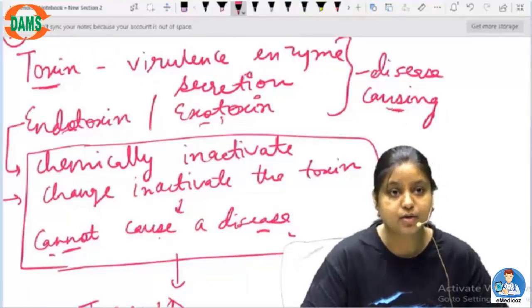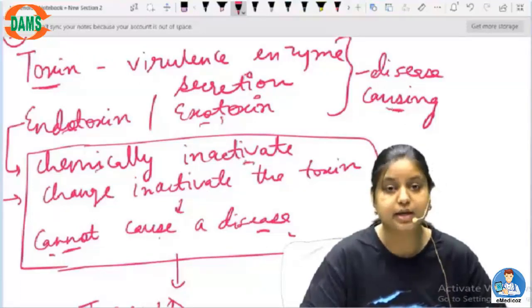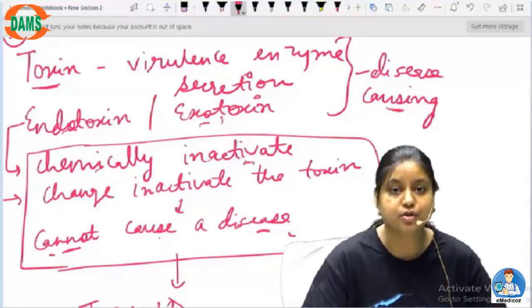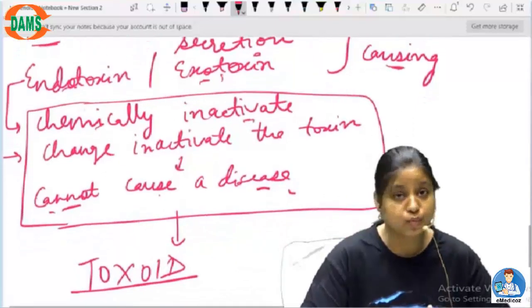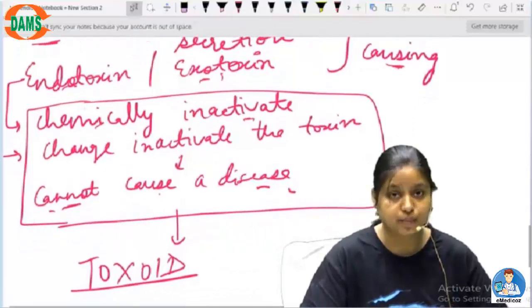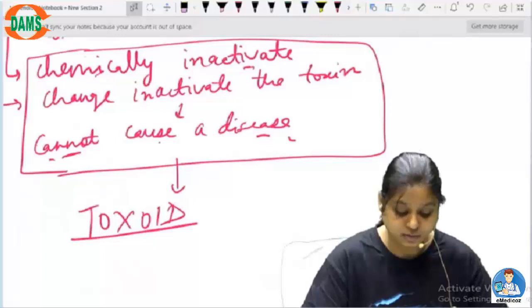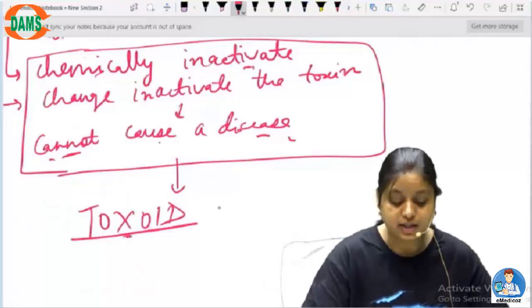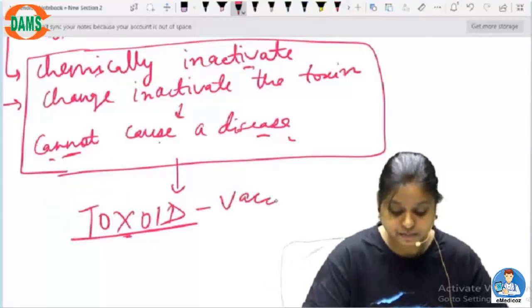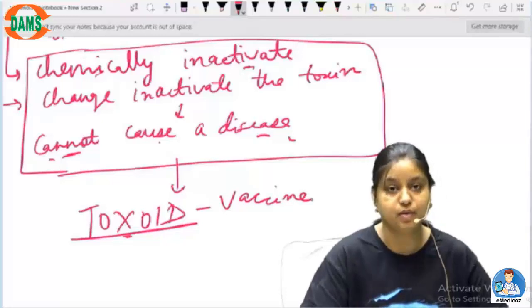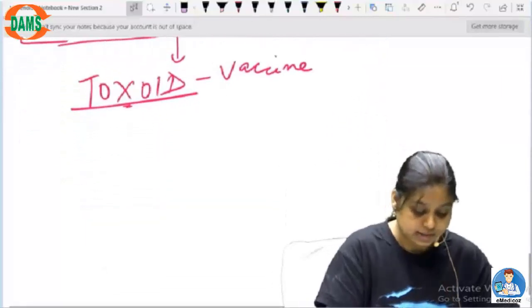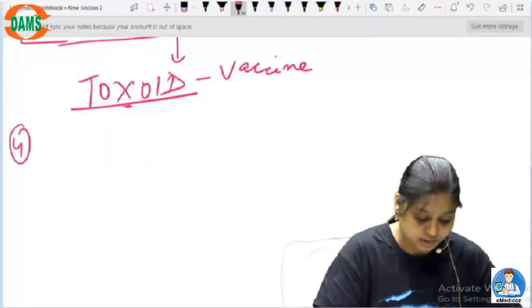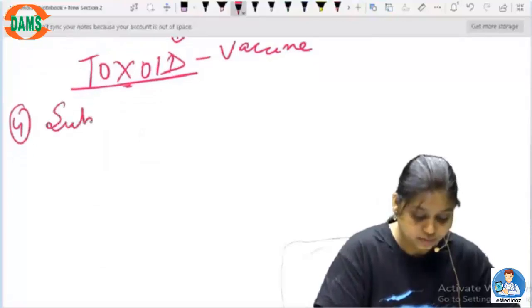So what we can do is chemically inactivate the toxin so that it is no more a virulence part of the pathogen, and then we can use it as a vaccination, and the name is called toxoid.